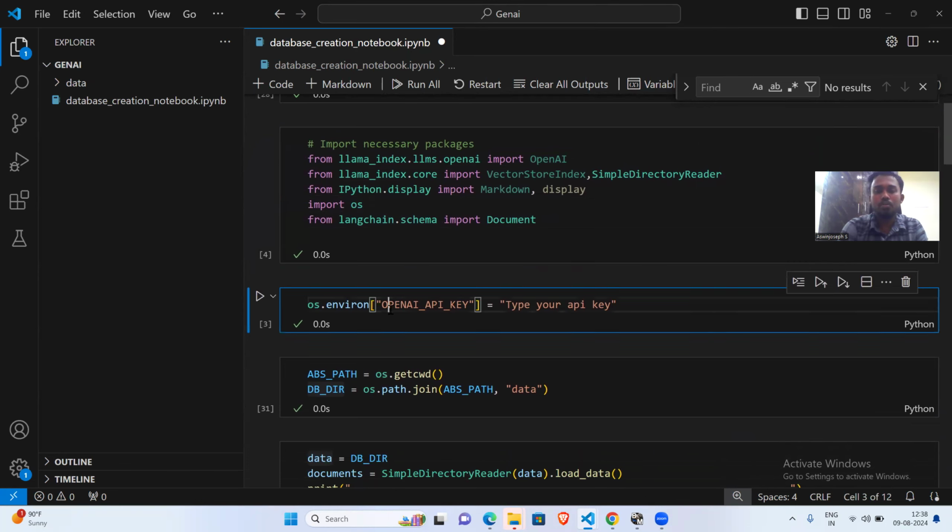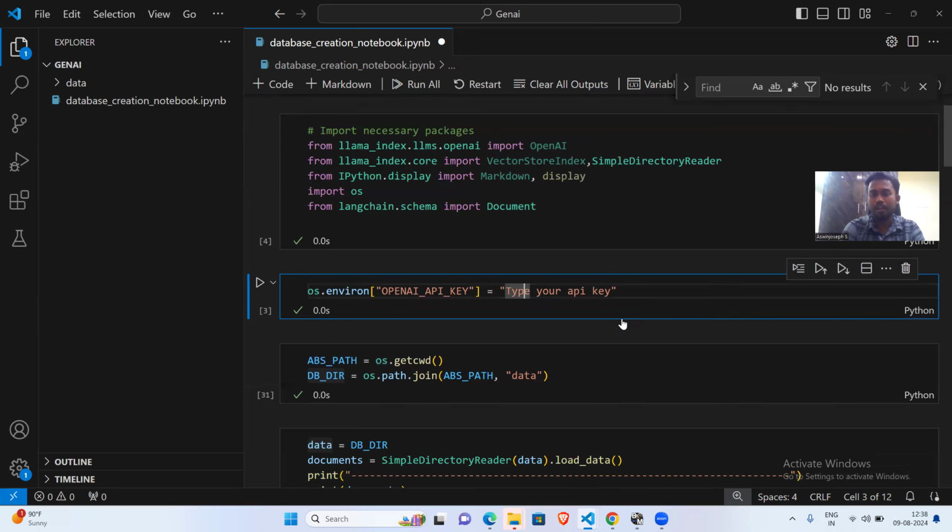You need to give your OpenAI API key here. I have removed the key, and I already ran this cell, so I'm not going to run it again. You can replace it with your OpenAI API key and then run it.